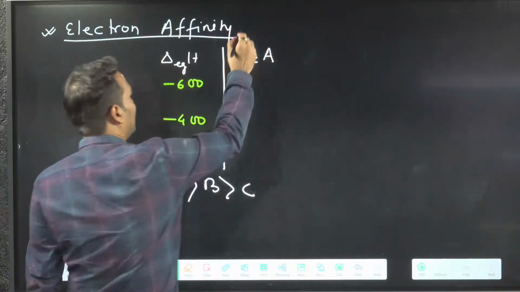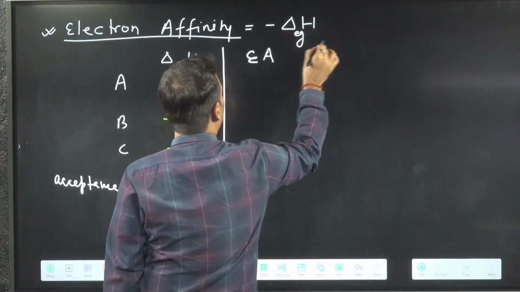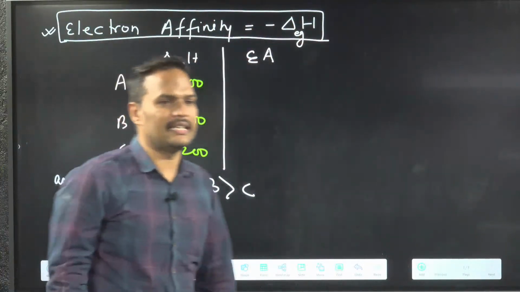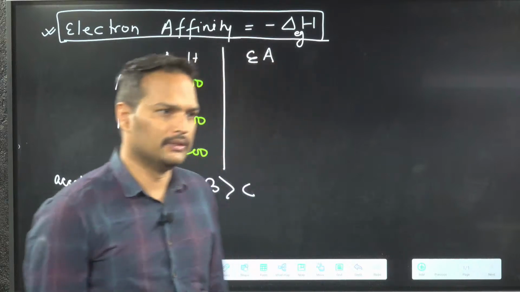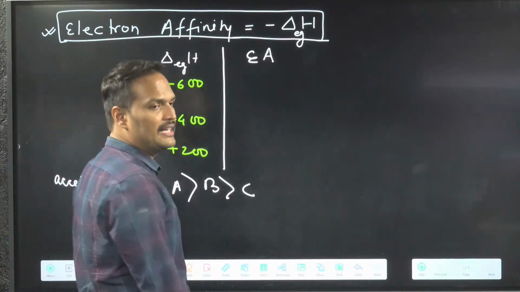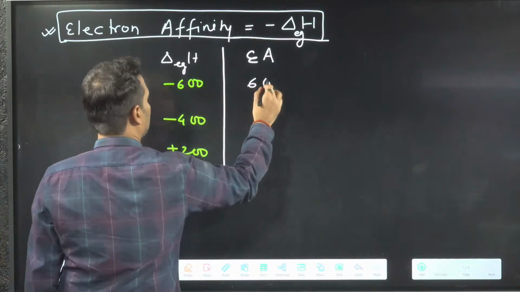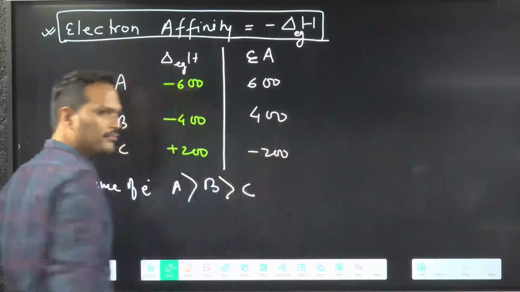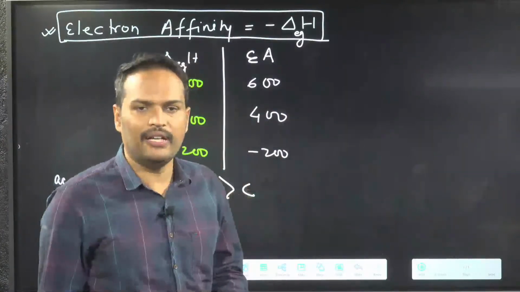What is the relation between electron affinity and electron gain enthalpy? Just negative. Means they are having opposite sign. Electron affinity is negative of electron gain enthalpy. Opposite. Just sign is different, magnitude is same. So what is the electron affinity of A? Can you tell? 600. B, what you can say? 400. C, what you can say? Minus 200. Clear?